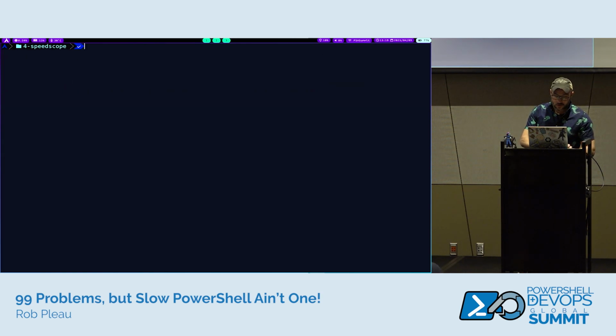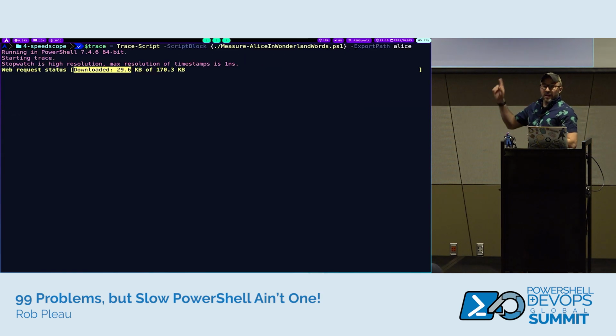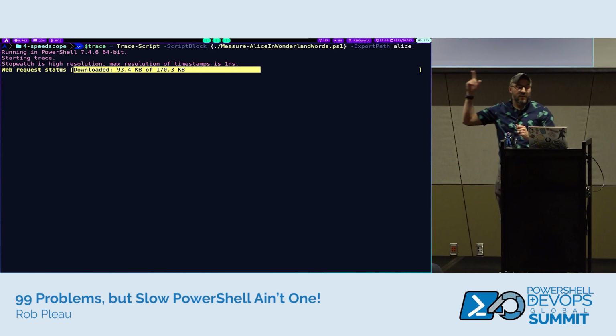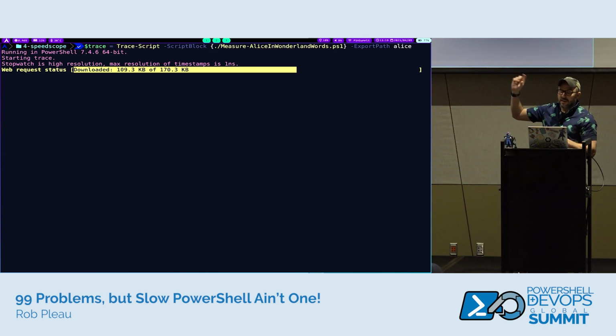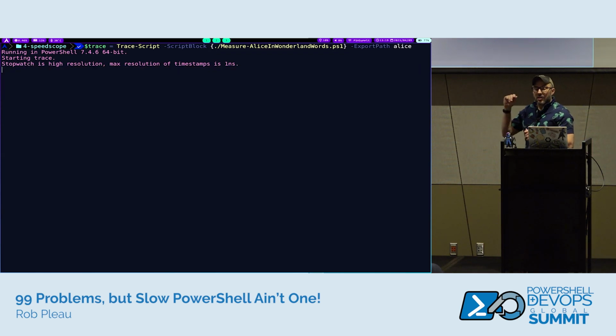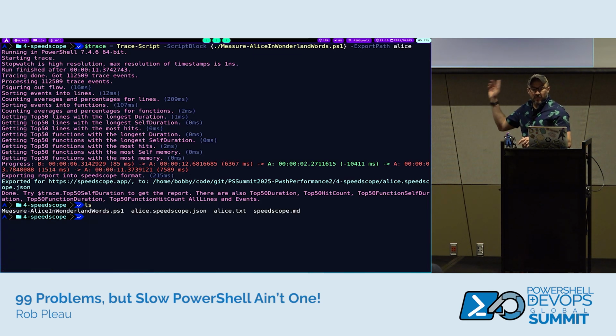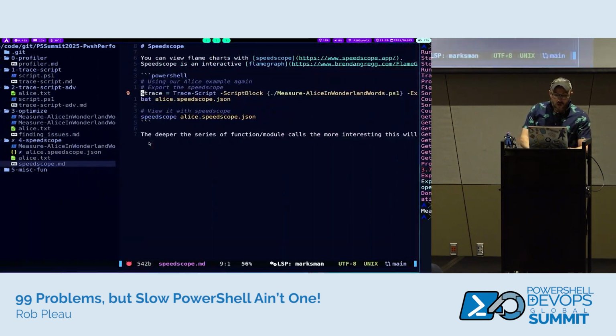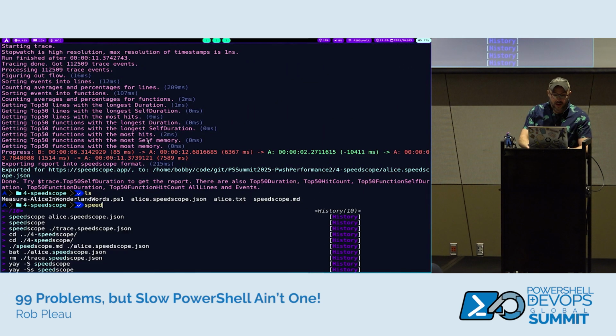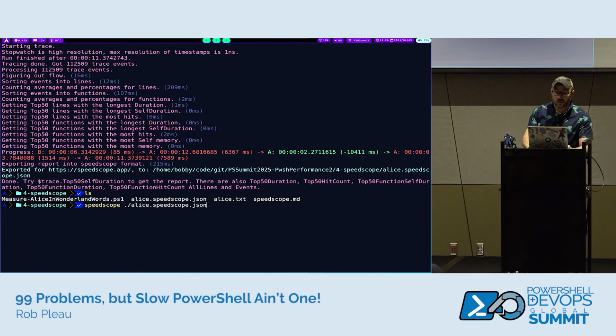So see, I'm passing a parameter called export path Alice, and that's going to output the speedscope. I think it's a JSON file, we'll check in a minute, that I can use. You can run speedscope locally. Now, again, I'm hoping I installed it on my laptop, we'll see. But if I just do an ls here in my local directory, I have alice.speedscope.json. So the path's just going to give it the name you want. .speedscope.json is the extension.